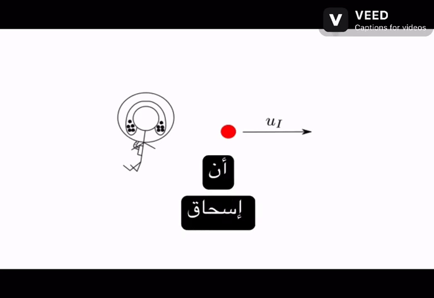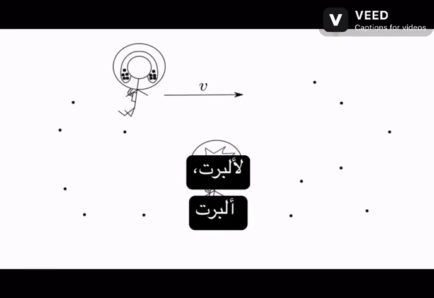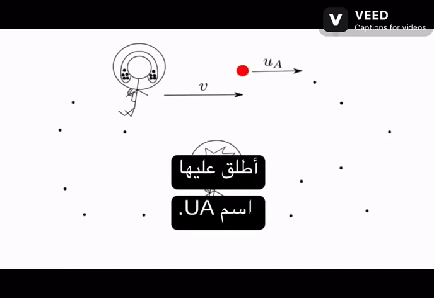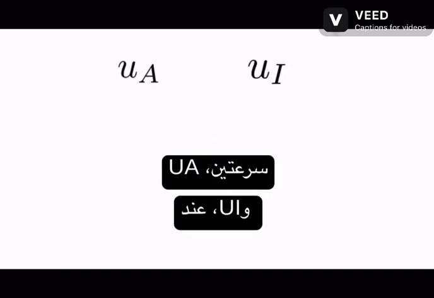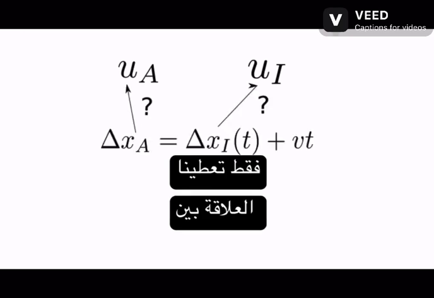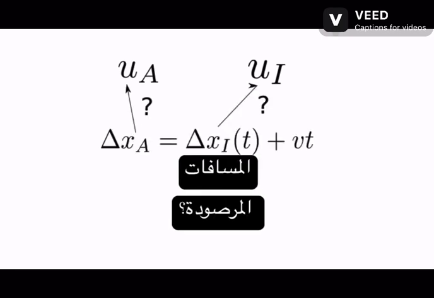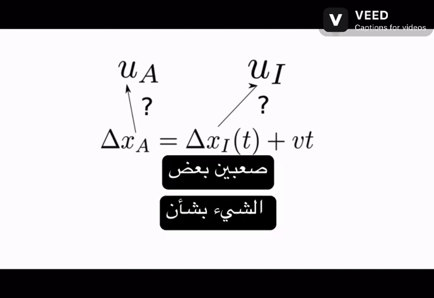However, since Isaac is moving relative to Albert, Albert will see the ball traveling at a different speed, call it ua. How can we find a relationship between the two velocities ua and ui when our transformations only give us a relationship between observed distances? Well, we have to be a little tricky about it.